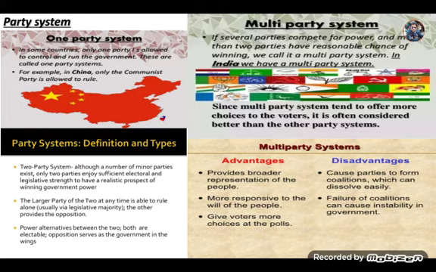Then on the right side you see multi-party system. Several political parties compete for power and have a reasonable chance of winning. We call it a multi-party system. Several political parties contest elections and every party has a chance of winning. There are some advantages of a multi-party system: it provides broader representation of the people and is more responsive to the will of the people. But there are disadvantages too. Because of the multiplicity of political parties, one party often fails to get a majority of seats in the parliament and fails to form a stable government. We generally find the formation of coalition governments in a multi-party system, which causes instability in government.